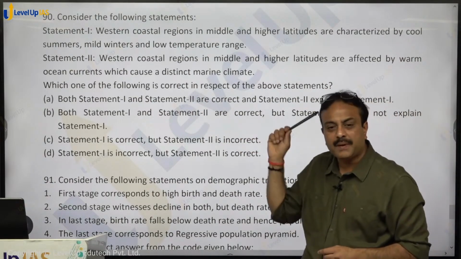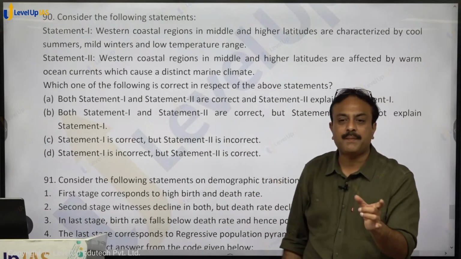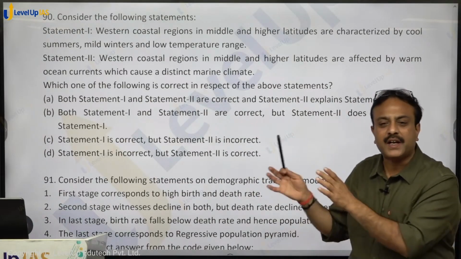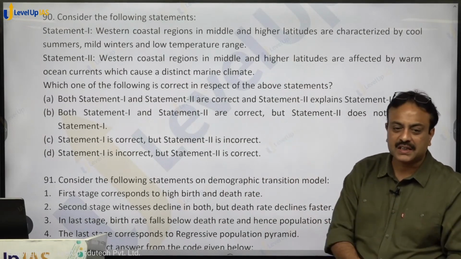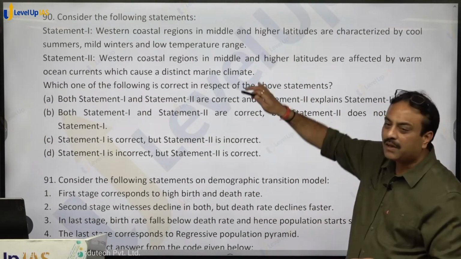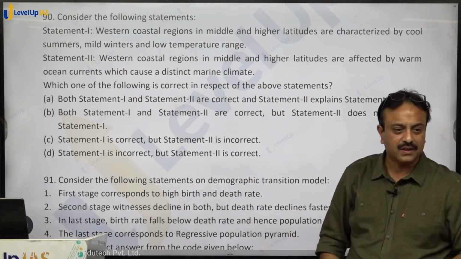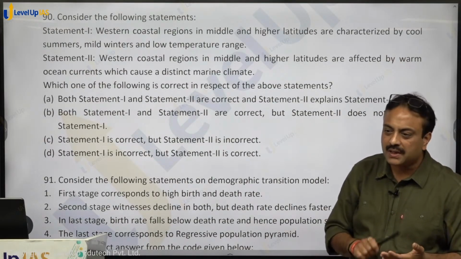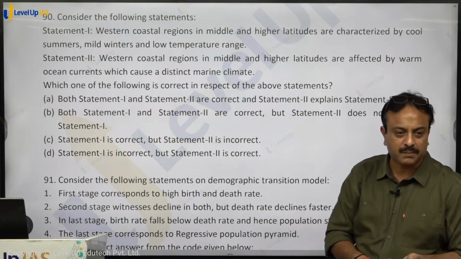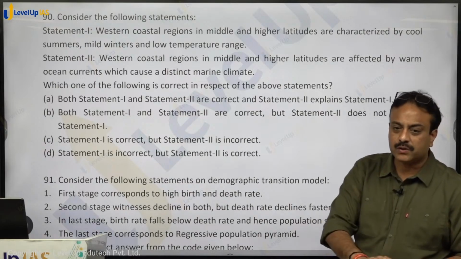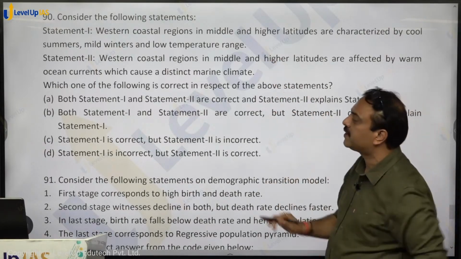Which cause a distinct marine climate. It creates a specific marine climate. This is the marine west coast climate. The question has been asked by UPSC last year, and it is an explanation of that climatic type only. The question on Köppen's climatic classification in the 2024 UPSC prelims examination was on marine west coast climate. This is the description of marine west coast climate.